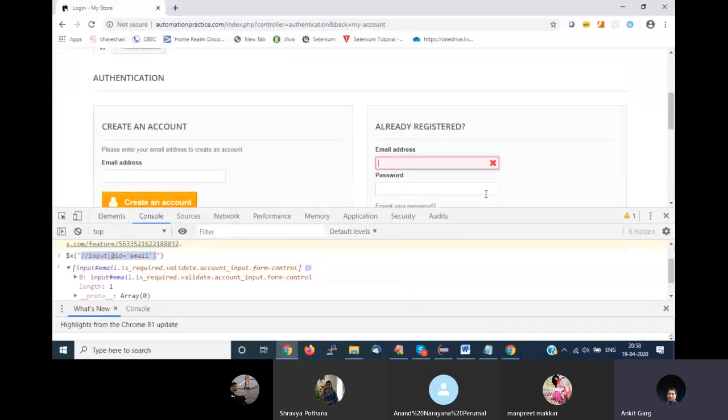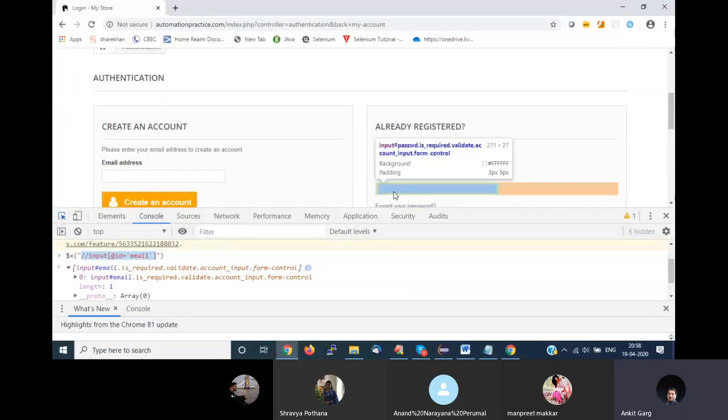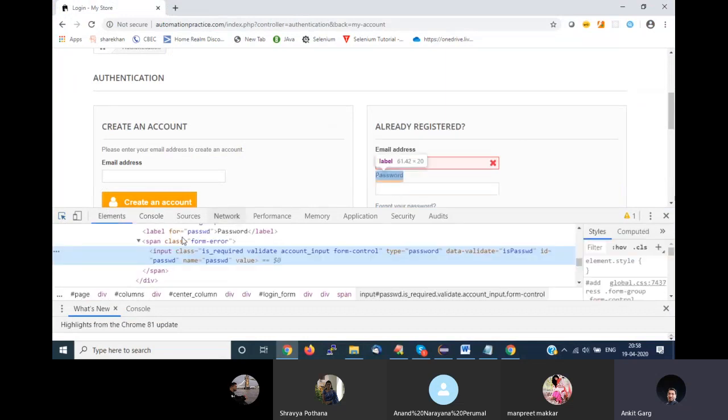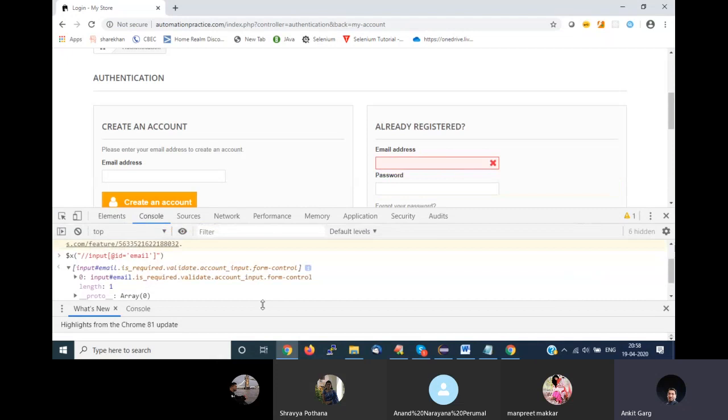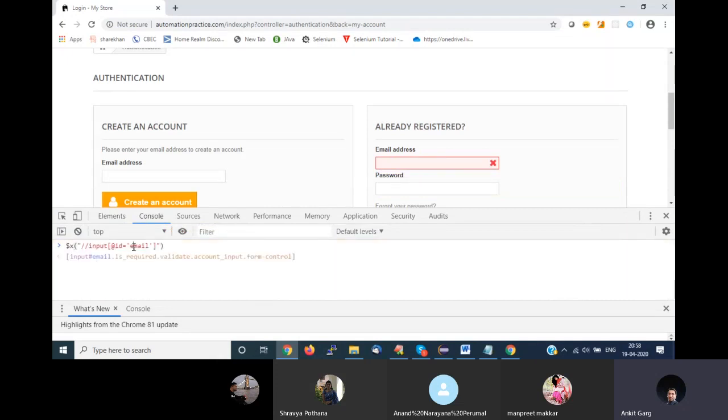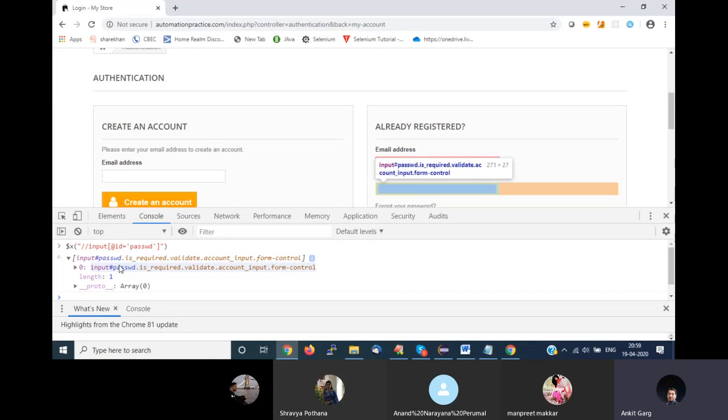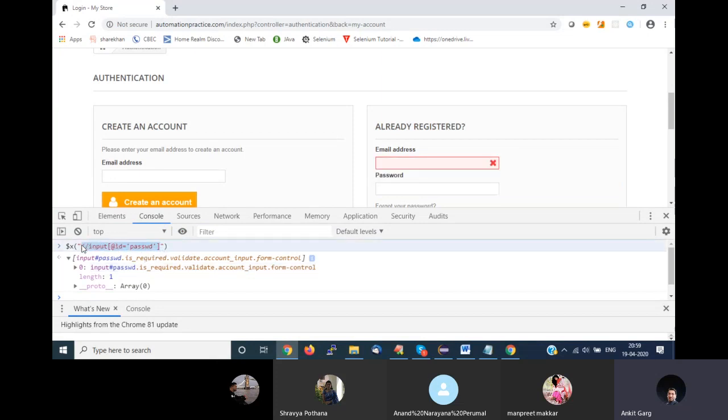After this, I want to enter my password. Again, let's find an element for this first. We have not yet found it. Highlight it. What is the starting tag for this? Input. Let's say I'm using the same attribute ID, and I'll just change it to password, and all other things will remain the same. Input ID is password. I'll hit enter. I'll expand it. I'll verify my element is right. I'll copy this part. I'll go to my Eclipse.